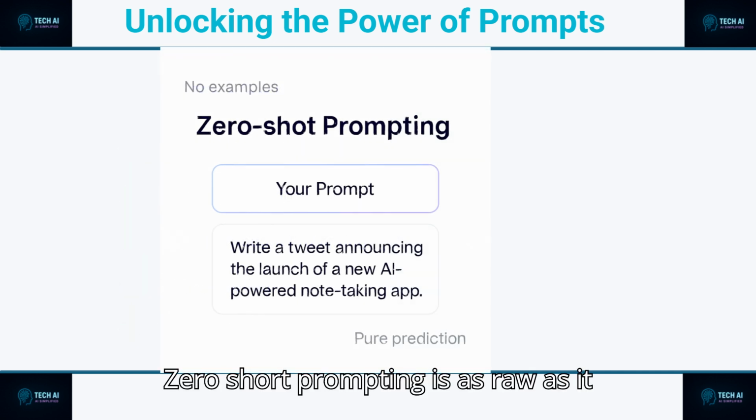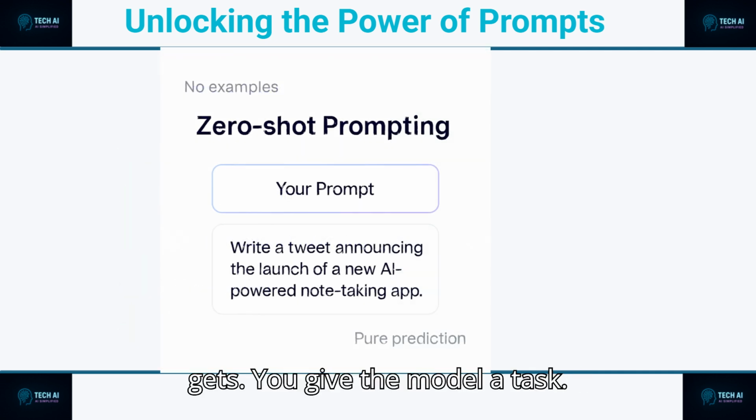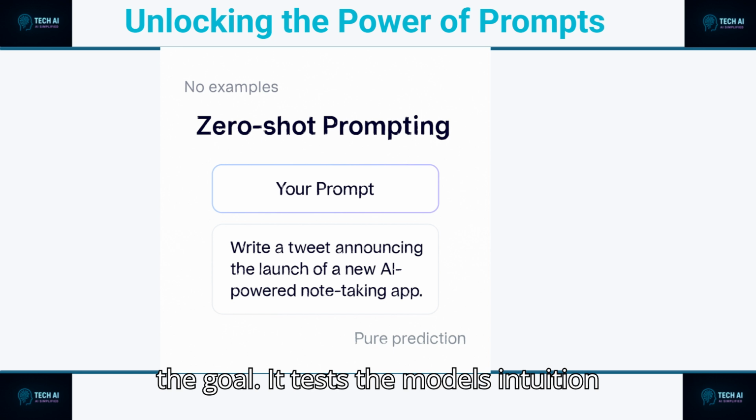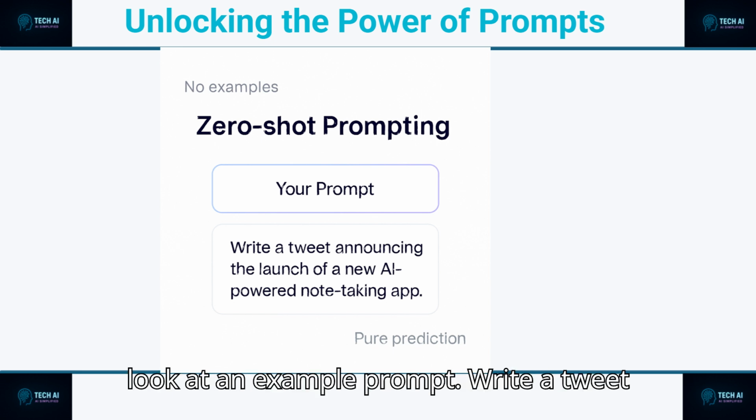Zero-shot prompting is as raw as it gets. You give the model a task, no context, no examples, just the goal. It tests the model's intuition and generalization capabilities. Let's look at an example.